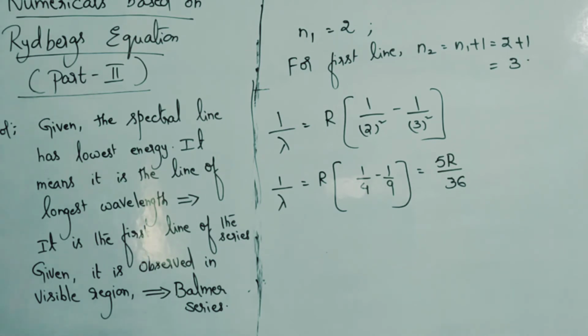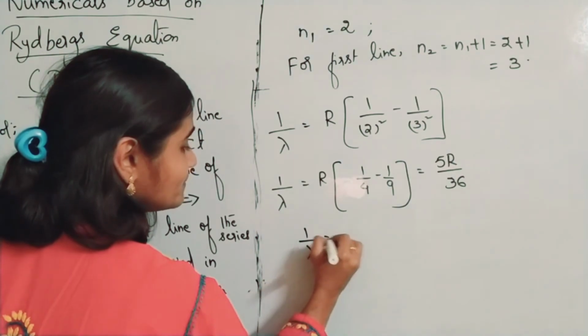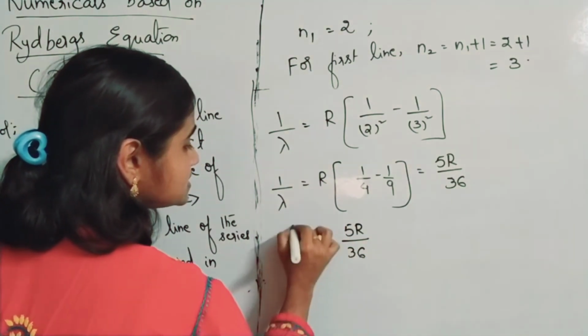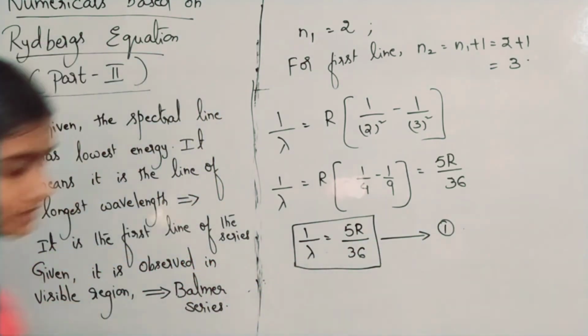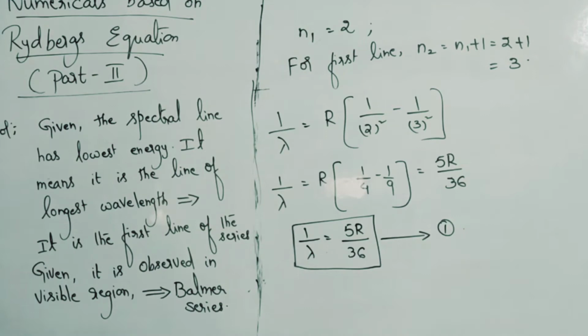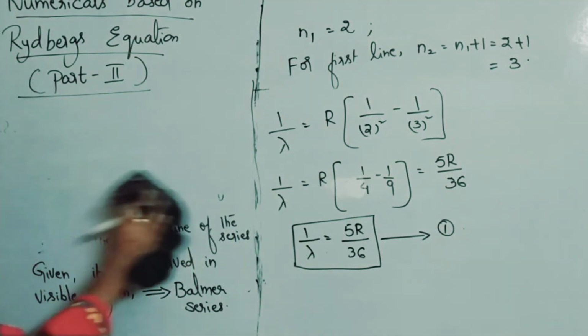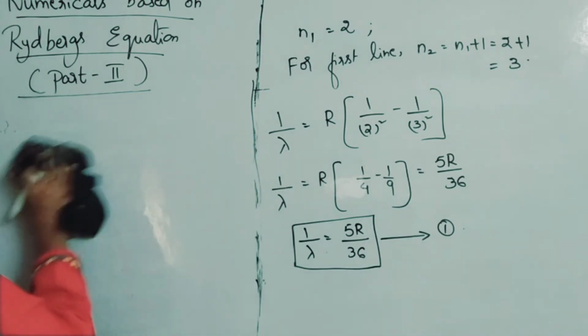Or 1 by lambda value as it is I will write. Let it be the first equation: 1 by lambda is equal to 5R by 36. Now you have to find energy. For that, what formula will you use? Yes, Planck's equation.